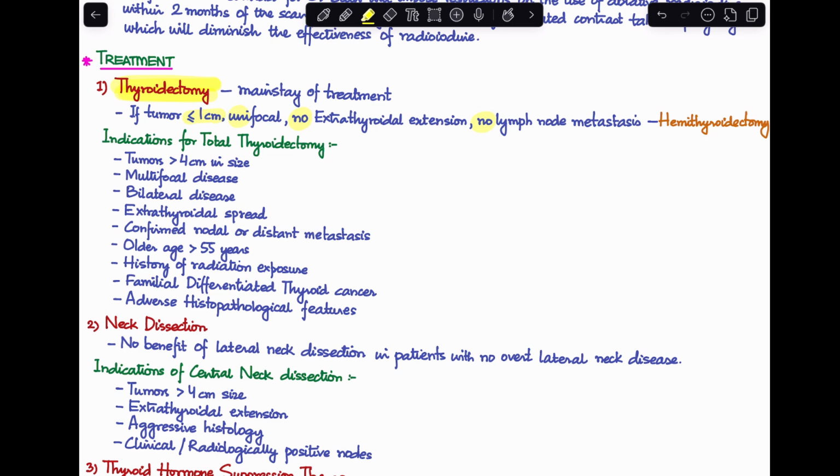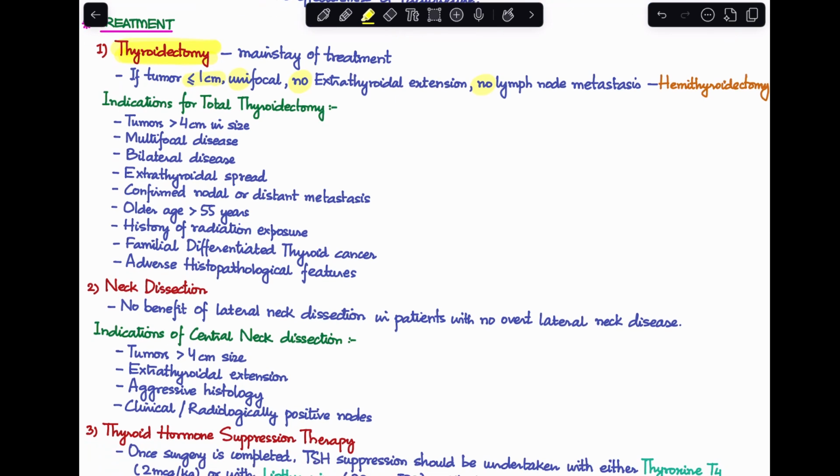Some indications of total thyroidectomy in papillary thyroid carcinoma are tumors which are more than 4 centimeters in size, multifocal disease, bilateral disease, extrathyroidal spread, any confirmed nodal or distant metastasis, age of more than 55 years, a history of radiation exposure, a history of familial differentiated thyroid cancer, or the presence of adverse histopathological features. In all of these cases, you should definitely go for total thyroidectomy.